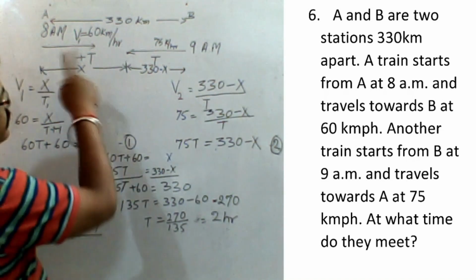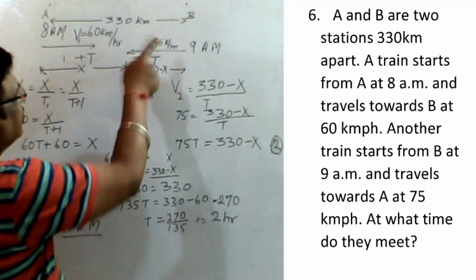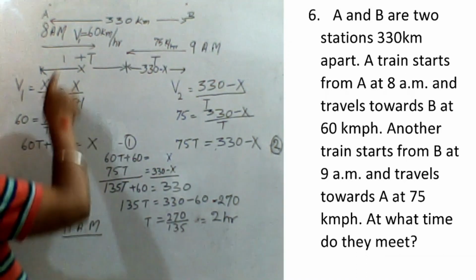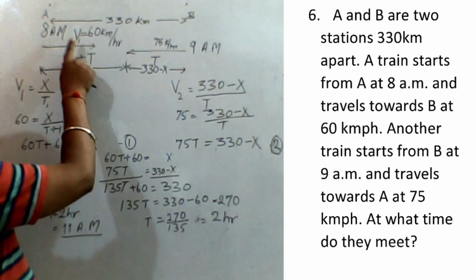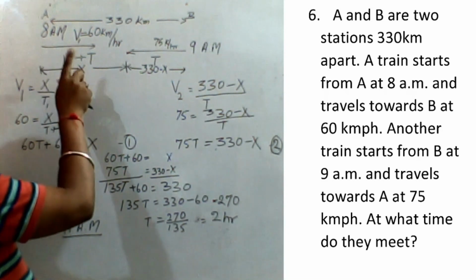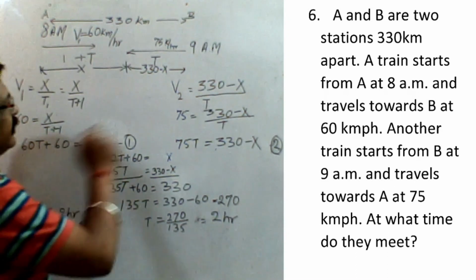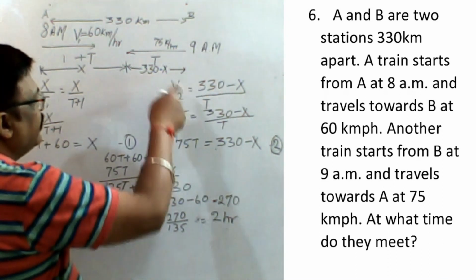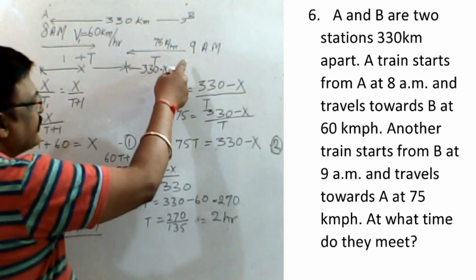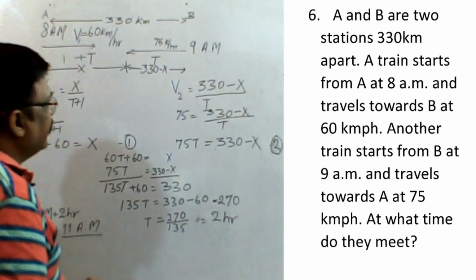Okay, and the distance between both stations is 330 kilometers. So what is given in the question: the first train, which starts 1 hour earlier, has a speed of 60 kilometers per hour, and the second train, which starts after a 1 hour delay from the second station, has a speed of 75 kilometers per hour.